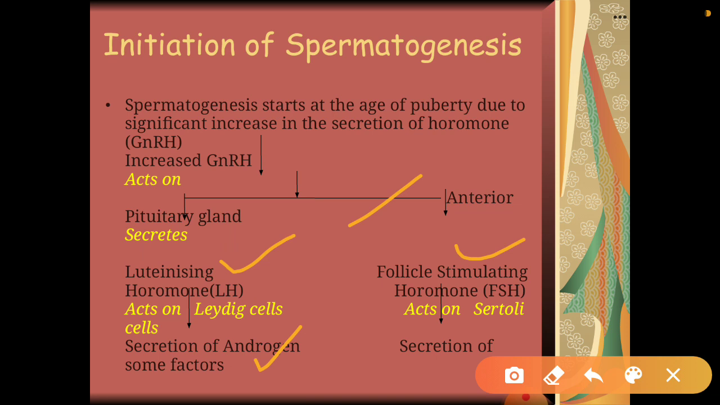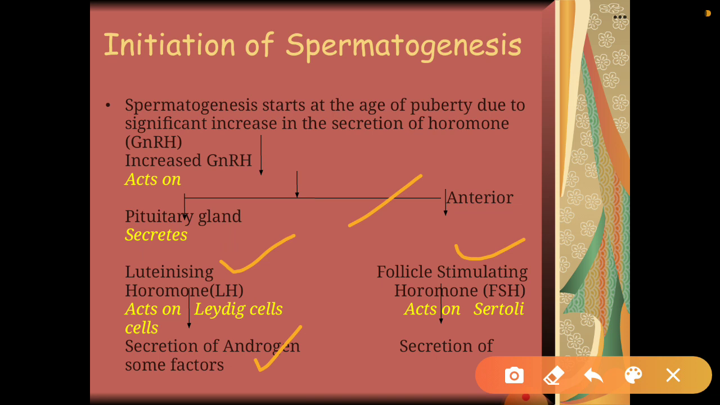Okay, so it stimulates, or you can say helps in the process of spermatogenesis. So how will you remember? Luteinizing hormone starts with L, and it acts on another type of cells, Leydig cells. It also starts with L, so it is easy: LH for Leydig cells.